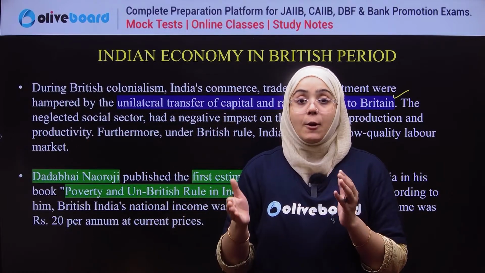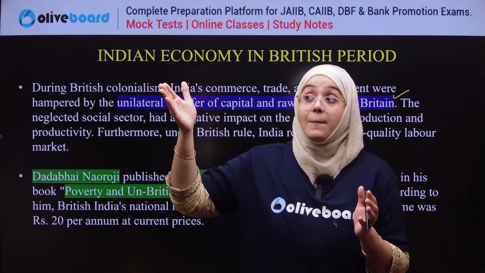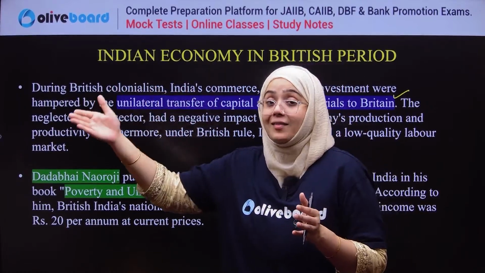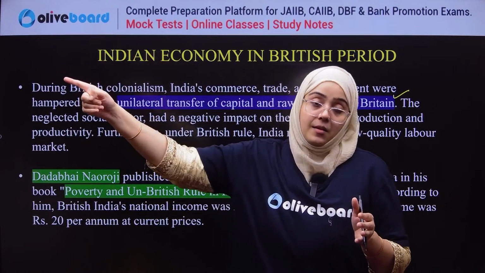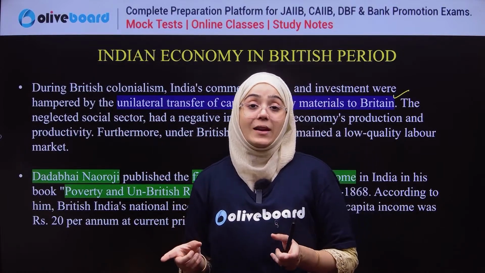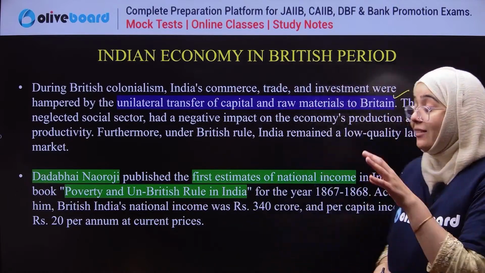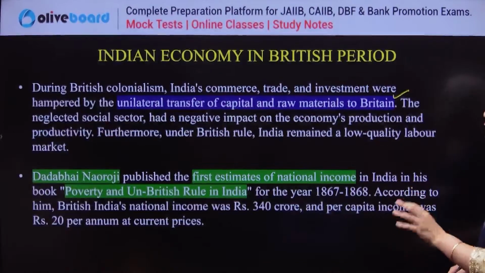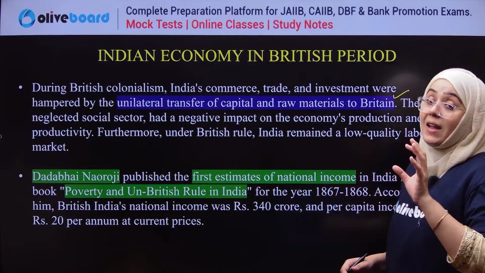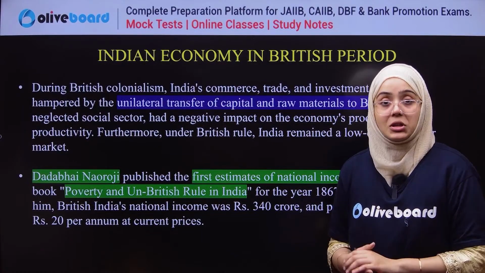And that's why the GDP contribution of Britain rose at that time in the global GDP. Why? Because the final production of goods and services was taking place there. But India was a hub of raw material, and raw material valuation is not included in the GDP calculation. So this was one of the most important things, due to which there was a very negative impact on India's contribution to the global GDP.